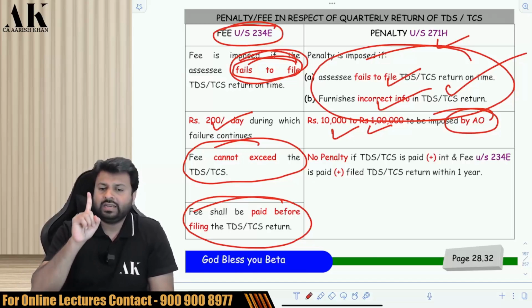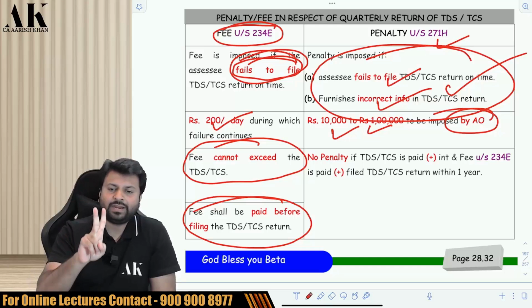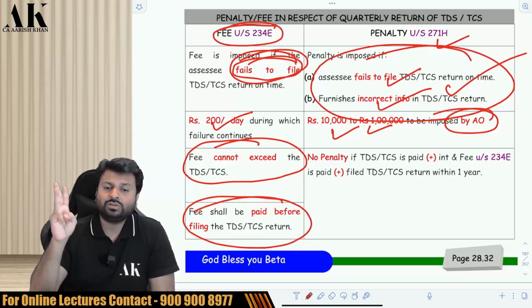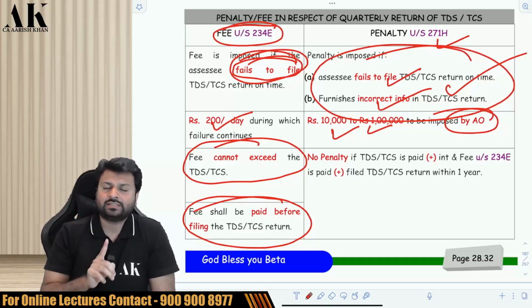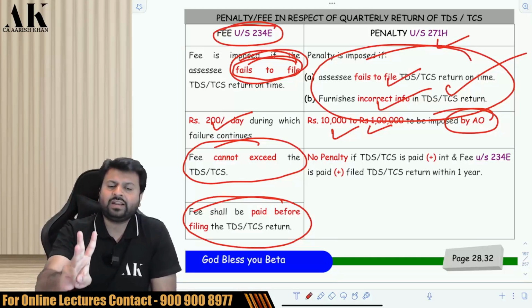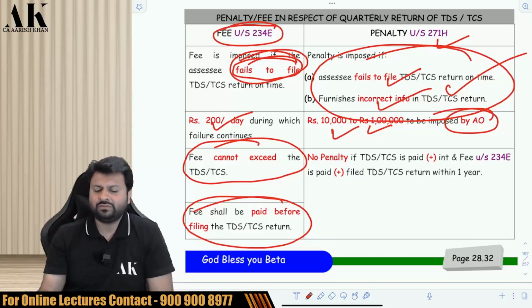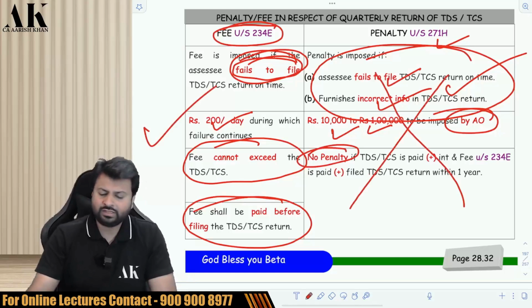First of all, TDS and TCS has to be paid on time. Second, interest has to be paid on time. Third, fee under 234E has to be paid on time. Plus, fourth, you have to file the TDS return and TCS return within 1 year. Pay tax, pay interest, pay fee under 234E and file the TDS return within 1 year. Then no penalty under this section will be imposed on the assessee. Only 234E can be imposed.